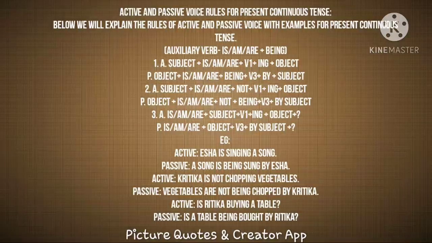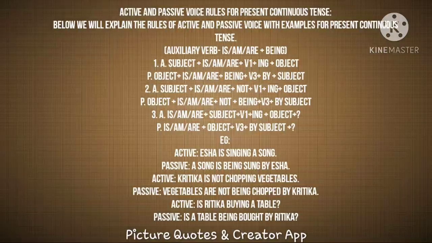When we change into passive construction, the object comes first. Here the object is in the plural form, so we have used "are", and the negative form "not", plus "being" to indicate that it is the continuous form. "Chopped" is the V3 form of chop, then the doer of the action. Before that we have used the preposition "by", Kritika. So this is the negative form of the present continuous tense,